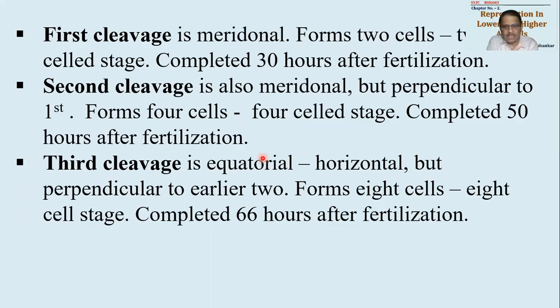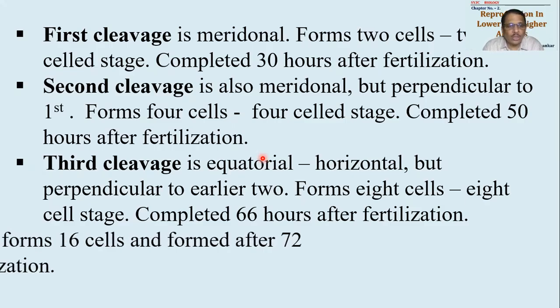तो पहला क्लीवेज ऐसे था, दूसरा क्लीवेज ऐसे था, अभी ये ऐसा हो जाएगा, तो ऊपर 4 सेल्स बनेंगे, नीचे 4 सेल्स बनेंगे. So totally there are 8 cells formed, so also known as 8 cell stage, and will be completed around 66 hours after fertilization.